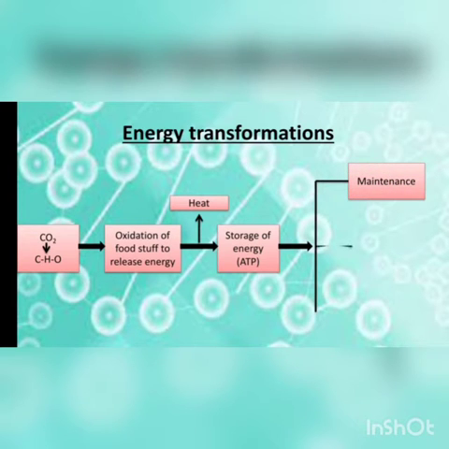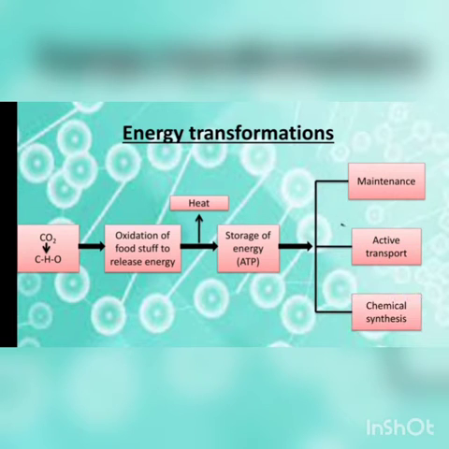Second one is active transport. Then chemical synthesis. This means life processes involve the constant flow of energy, and heat is lost in the environment in every transformation. This is the overall flow chart of the energy transformations in the living organism, showing how energy is converted from one form into another and how living organisms utilize this energy.